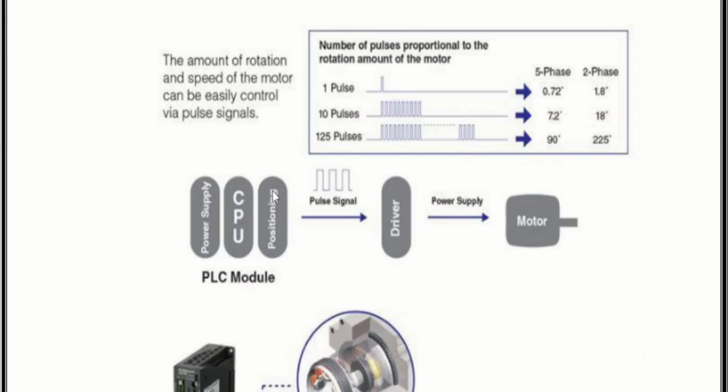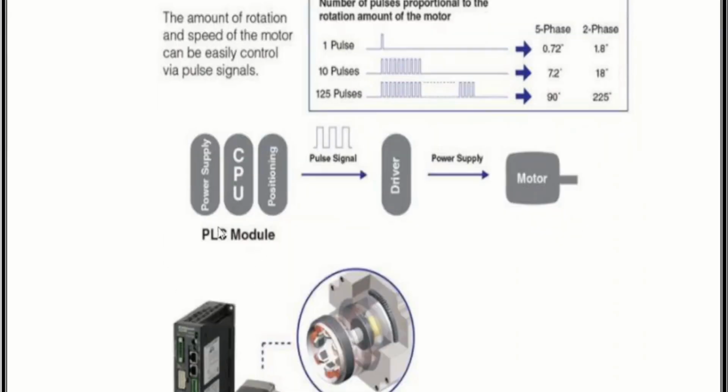The stepper motor not only serves as a position control motor but also as a speed control motor with high synchronization. As shown in the figure, this is a PLC module in which power supply, CPU, and positioning are all built in.